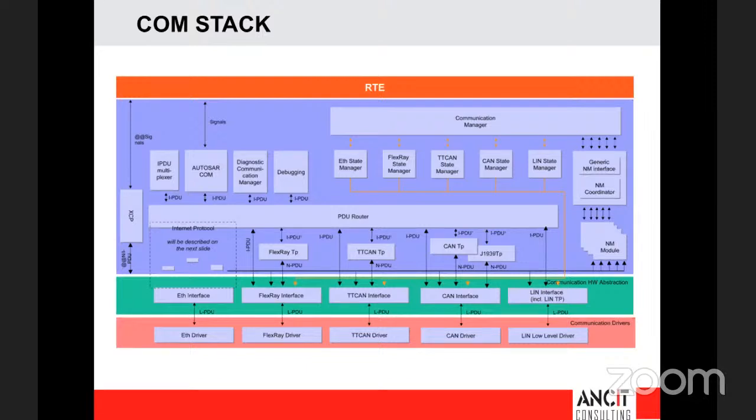It depends. Usually what happens is, even for the PDU router, or let's say for example the CAN TP, that's a pretty good example. If you look at the CAN TP, which is responsible for segmentation and reassembly, it does not have an internal buffer. It uses the same buffer which is on top, creates a signal and transmits it.